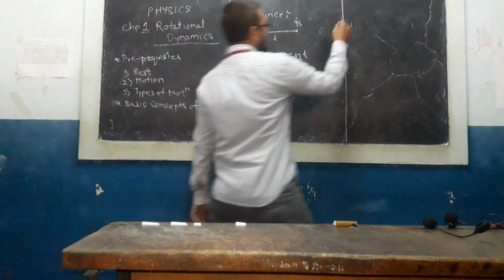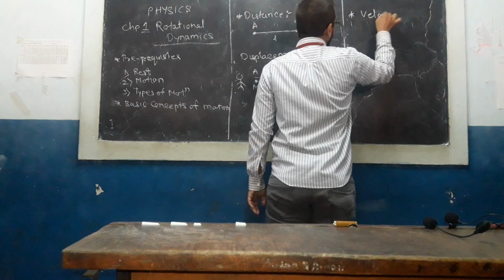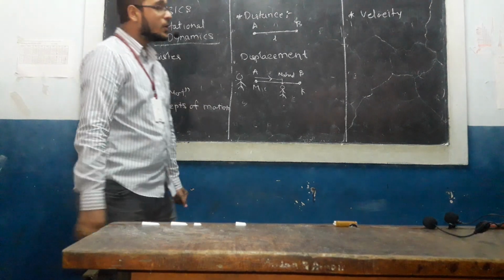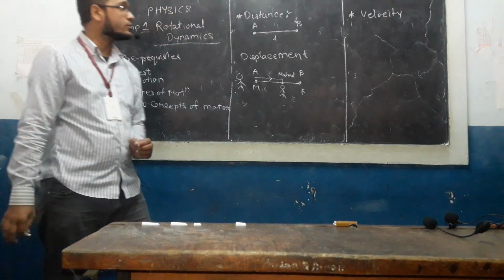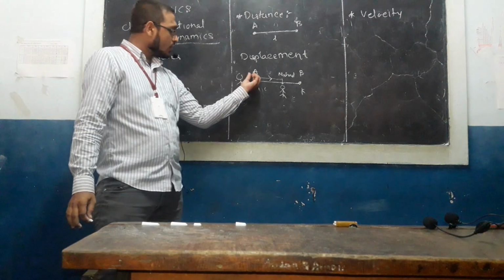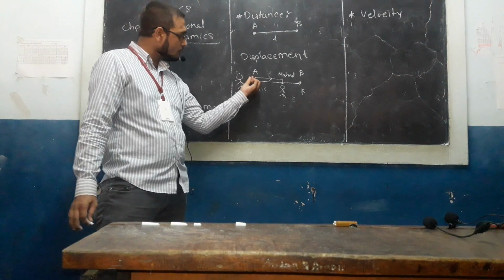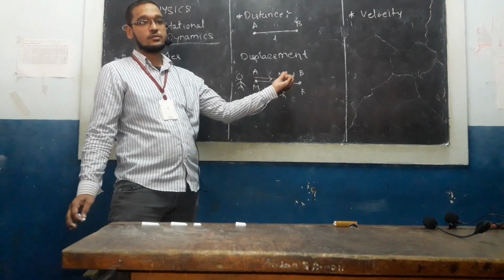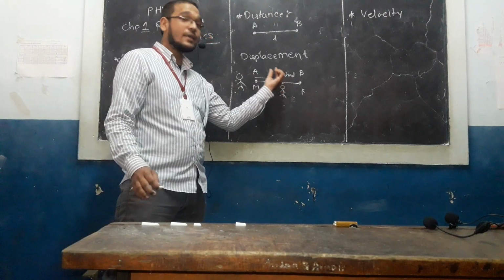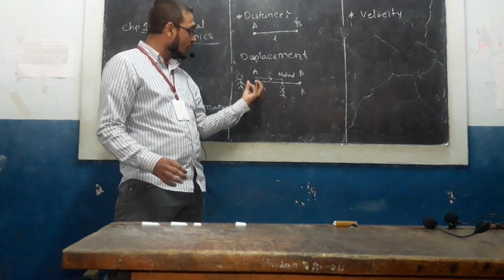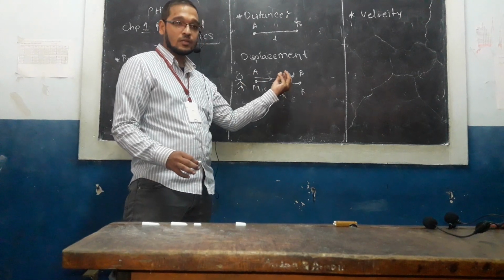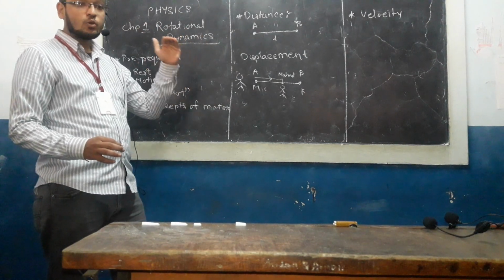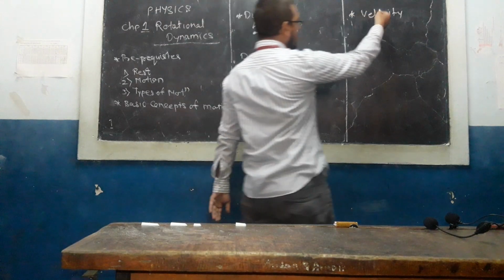Then the next part is velocity, which is also called speed. Velocity, speed, average velocity, and instantaneous velocity. So what is velocity? This person is traveling from Mumbai to Khed, covering a certain distance, and he has taken a certain time to cover this much distance. How much distance he has traveled divided by the time required to cover that distance gives us a velocity or speed.